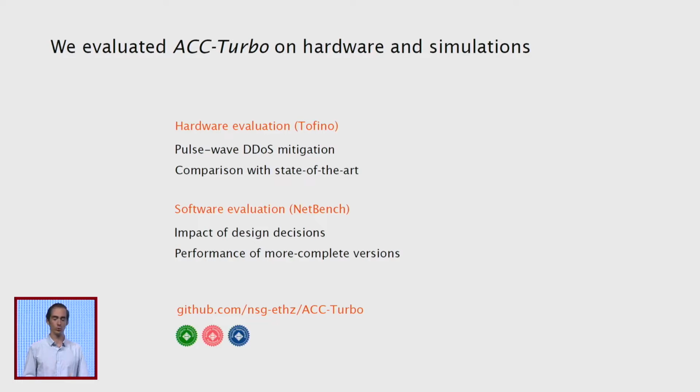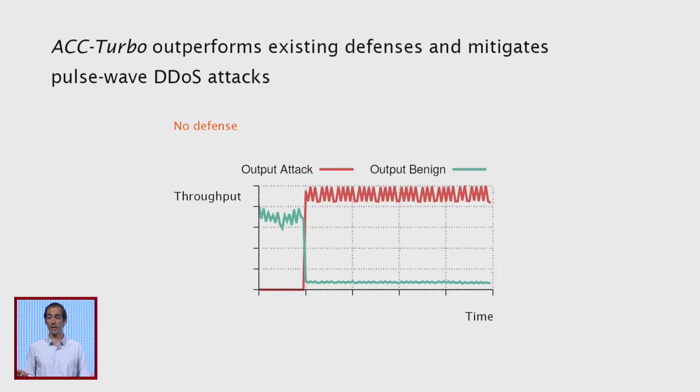We evaluated ACC-Turbo by using hardware-based evaluation and software-based evaluation, using Tofino for the hardware and NetBench for packet-level simulations. We compared with state-of-the-art. We evaluated on a wide number of pulse-wave DDoS attacks. We analyzed the performance of new versions of ACC-Turbo that are still not implementable in hardware, but we expect to be implementable in the near future. And we also analyzed the impact of the different design decisions. But I would like to just show you the most important results, in my opinion, which is reaction time.